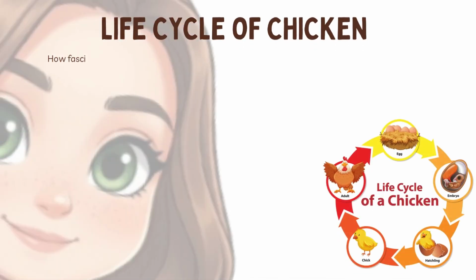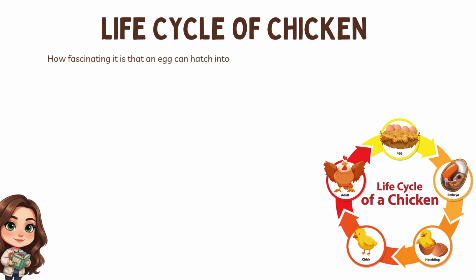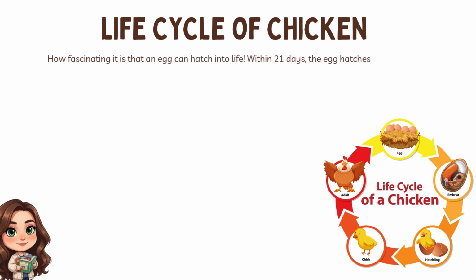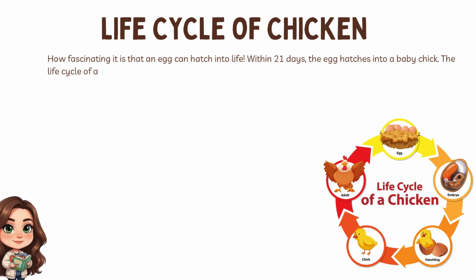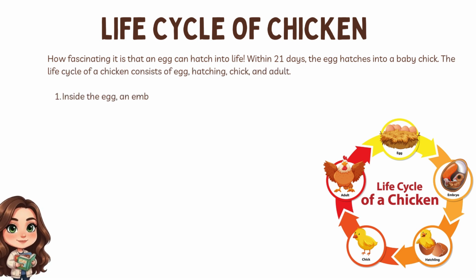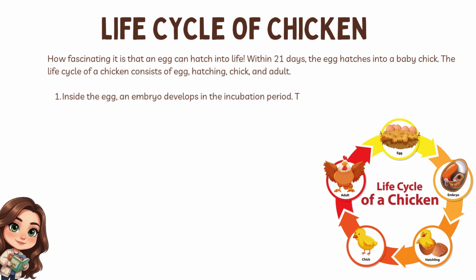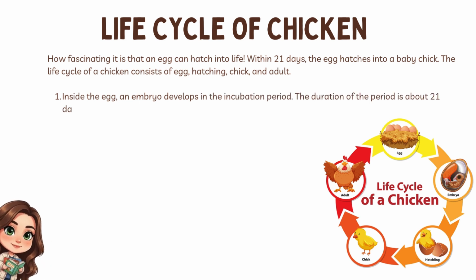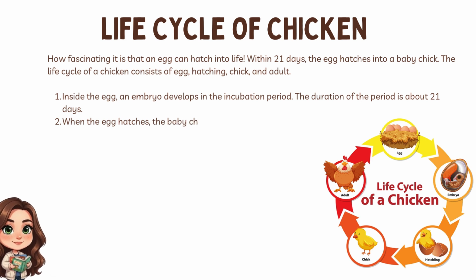Life cycle of chicken. How fascinating it is that an egg can hatch into life. Within 21 days, the egg hatches into a baby chick. The life cycle of a chicken consists of egg, hatching, chick, and adult. Inside the egg, an embryo develops in the incubation period. The duration of the period is about 21 days.